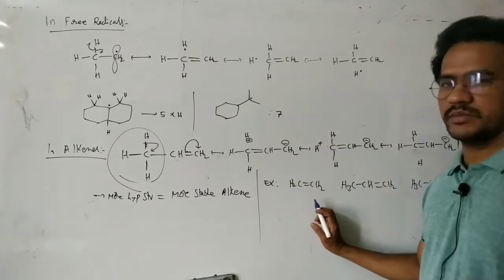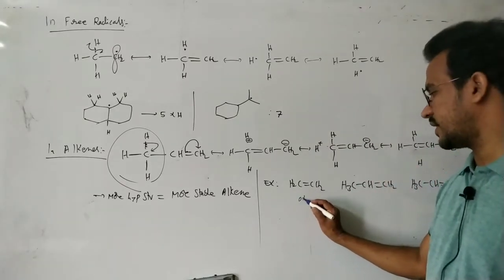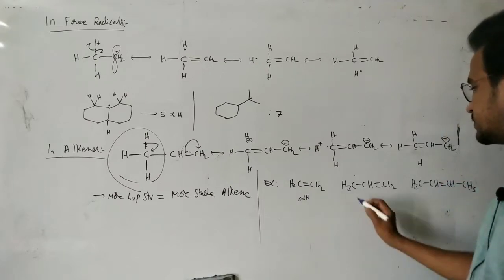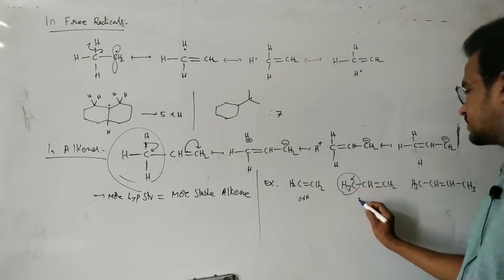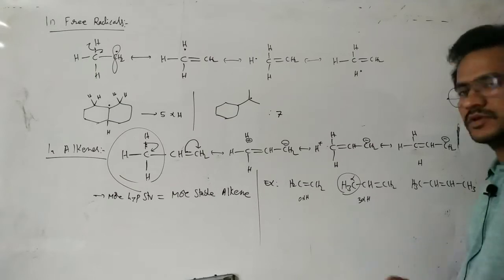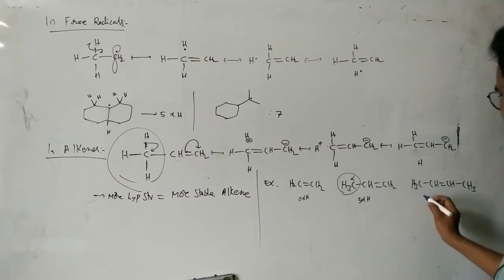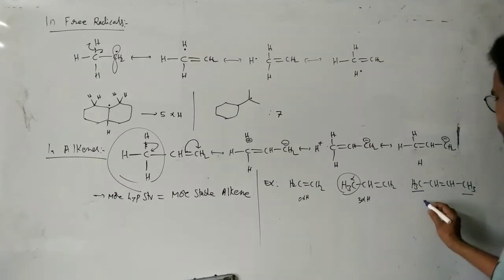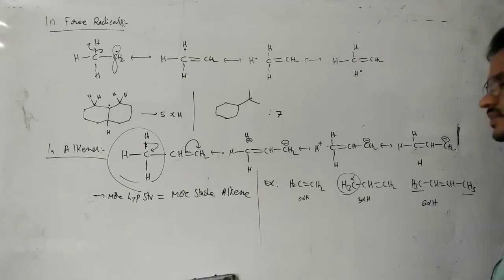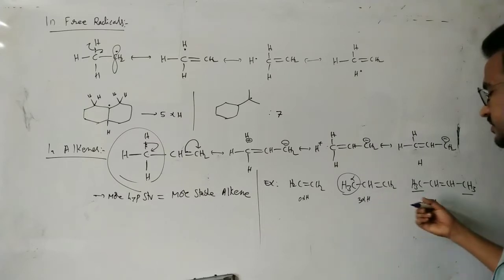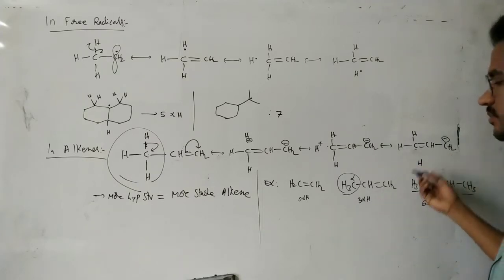For the first one, no alpha carbon, only C double bond C, so 0 alpha hydrogens. For the second one, here alpha carbon with 3 alpha hydrogens. For the third, here 3 alpha hydrogens, here 3 alpha hydrogens, 6 alpha hydrogens. So more hyperconjugate structures here, the more stable one.